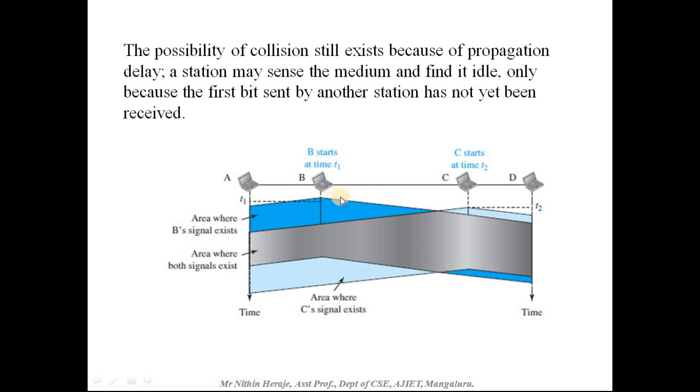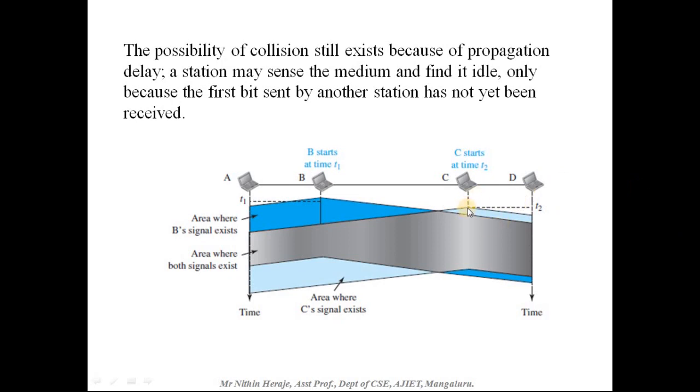Meanwhile, B sends and the first frame travels through the medium, so it takes time. This is the point where D will get the first bit of B. So station D will come to know that B is transmitting at this particular point. And meanwhile, if you look at C, at this particular point it is going to send data.